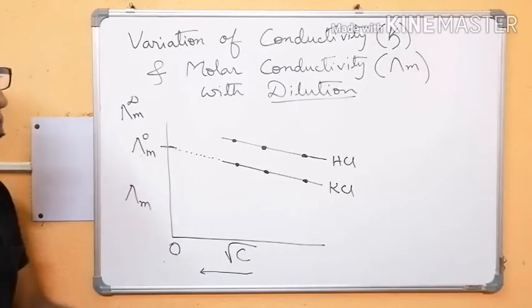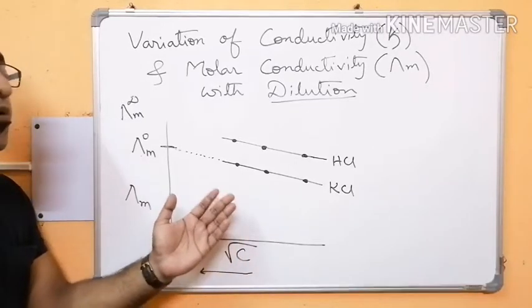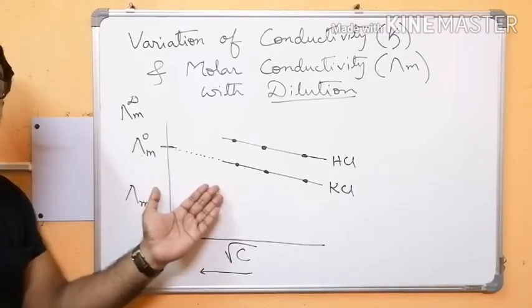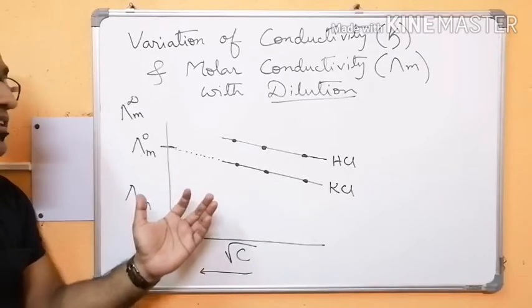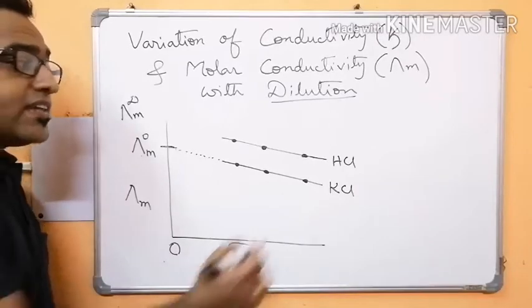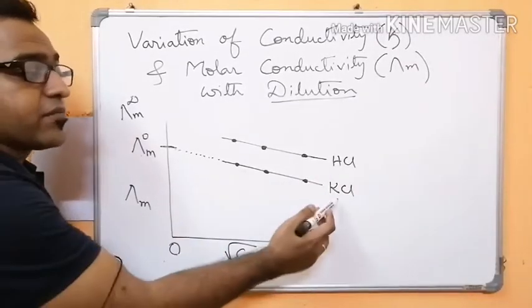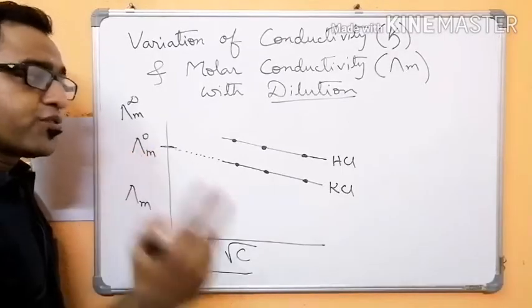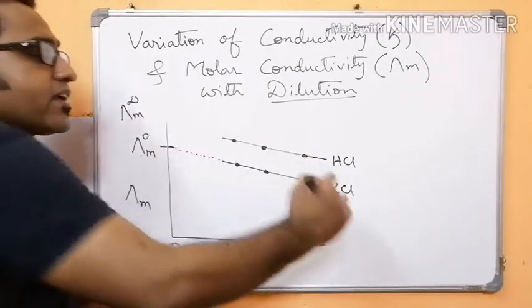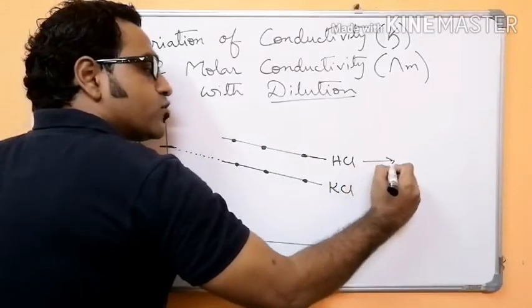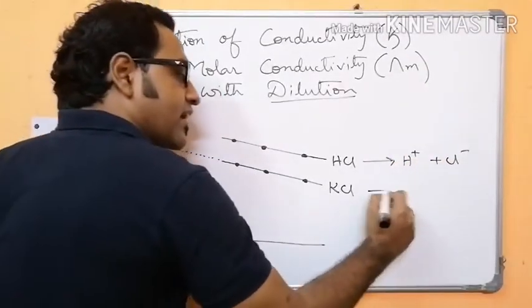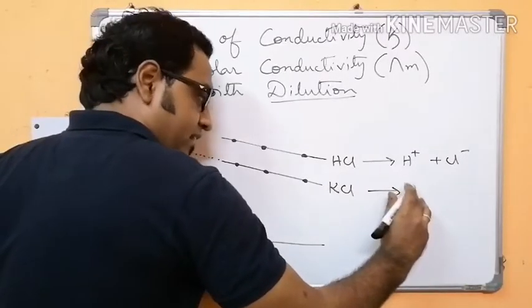Now the question is, why do the curves of potassium chloride and hydrochloric acid increase gradually, and not rapidly? That we will see first. And why does HCl have higher conductivity than potassium chloride? These two questions we will discuss first, and then we will come to the weak electrolyte. Now HCl and potassium chloride are strong electrolytes, so they will dissociate into H plus ion and Cl minus ion. KCl will dissociate into K plus ion and Cl minus ion.